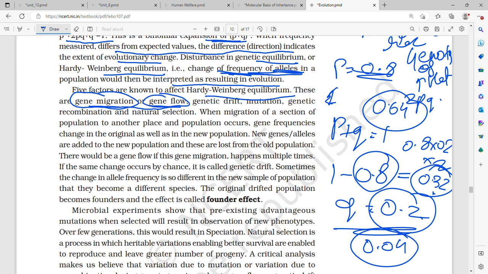That is, if immigration happened, that is in Hardy-Weinberg principle, it says there should be a large pool, that is random, mutation should be there. It should not be selective, it should not be specific, there should be no withdrawal, none of this should happen. So if gene migration or gene flow happened, then it will affect Hardy-Weinberg principle. A gene went away, migrated.